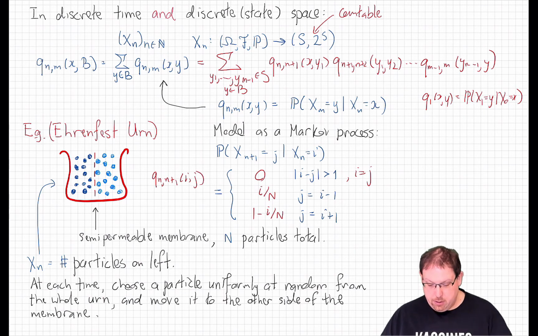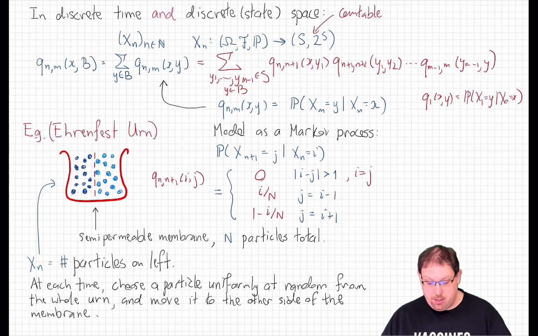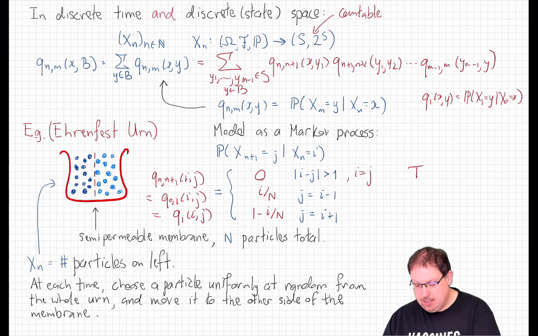And now let's just notice that this explicitly has no dependence on n, the time parameter. The n that appears here is the number of particles in total, which doesn't change. So this is the same thing as q01 of i, j, or in the time homogeneous framework, we just know this as q1 of i, j. That is to say, this is a time homogeneous Markov process.